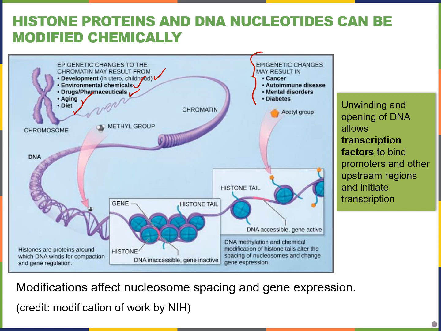Why does it matter if we have access to our DNA, to our genes? Remember that in order to read DNA and make messenger RNA, we need transcription factors to bind to the promoter region and other upstream regions that enhance transcription and initiate transcription in the first place. And this can only happen if our DNA is accessible.